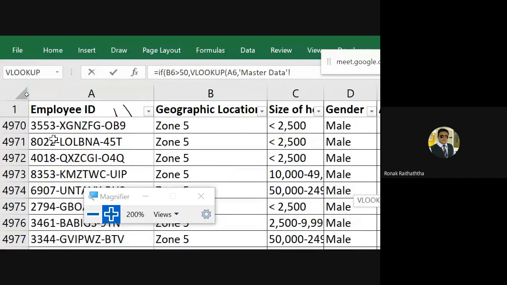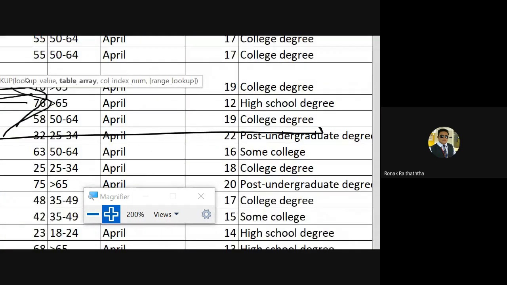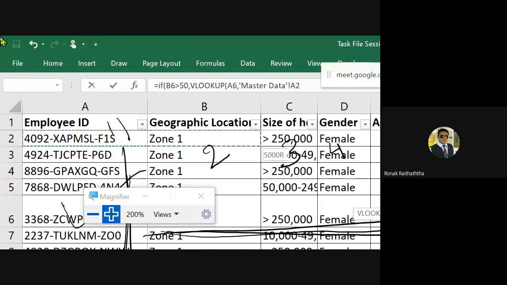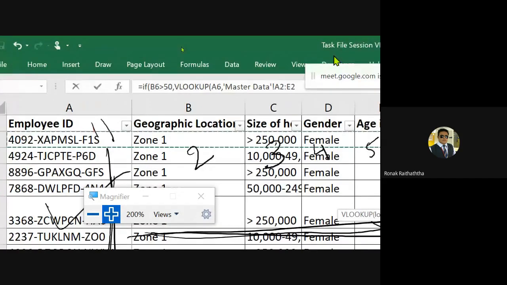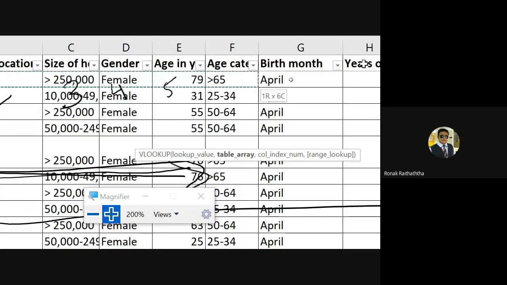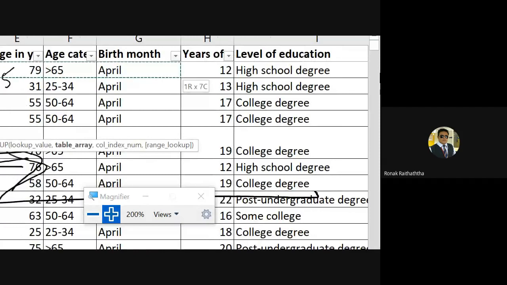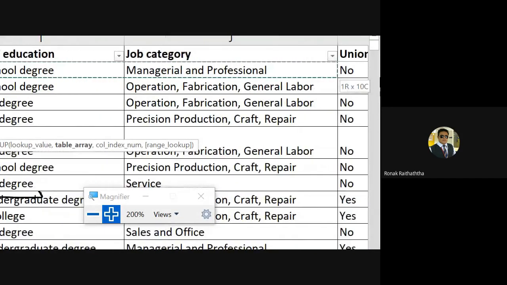Once you select it, the selection must be there at least up to the job categories. Let me check it. Where are the job categories? Yes. And when you select it, see on the right hand side, there is 1R multiplied by 10C written. So that tells you that in your selection of the data, the job category is there in the 10th column.